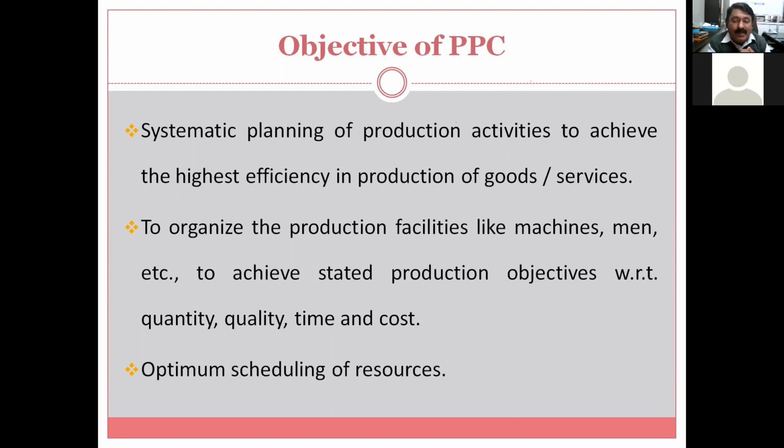Optimum scheduling of resources. Resources means machines available, then the manpower that you are using. So scheduling means how these resources can be utilized. It should be optimum. It is not mentioned maximum. Optimum scheduling of resources, so that again the production objectives will be achieved.